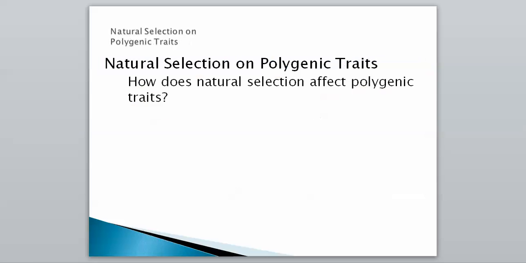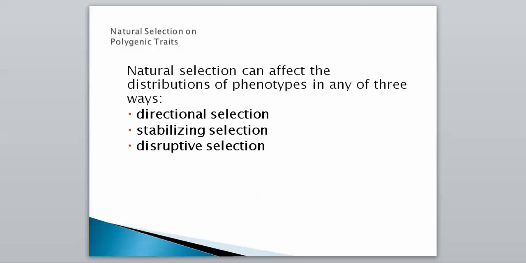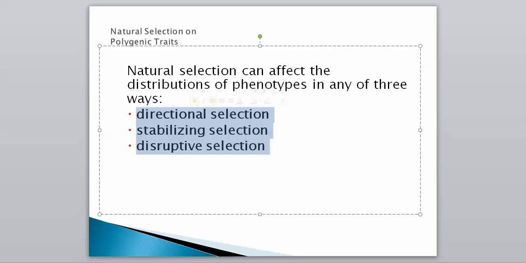So now we're going to look at how natural selection can affect our polygenic traits. Those are traits that are controlled by many genes. There are 3 different ways this can happen, and all 3 are really important that you're going to need to know. It can affect our distribution of phenotypes in any of 3 ways: directional selection, stabilizing selection, and disruptive selection. Hopefully we've seen all these at some point before.